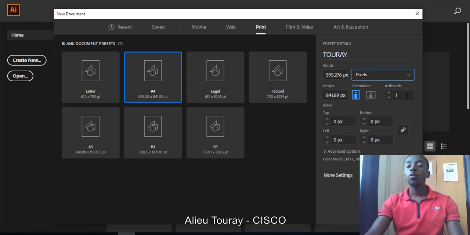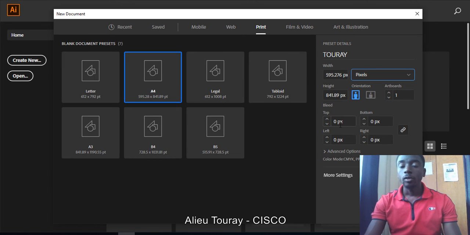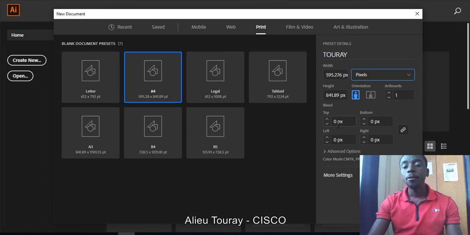Also you can work with multiple artboards at the same time with Illustrator. That's the nice thing about Illustrator. You can have more than one page to work on. Most of the time, designers make it multiple if they want to design documents that look alike. For instance, you are designing a business card that has 2 sides, so it will be necessary if you have something like that.